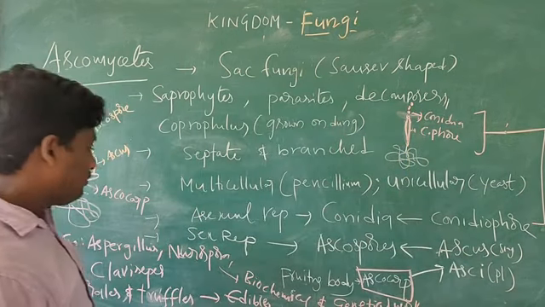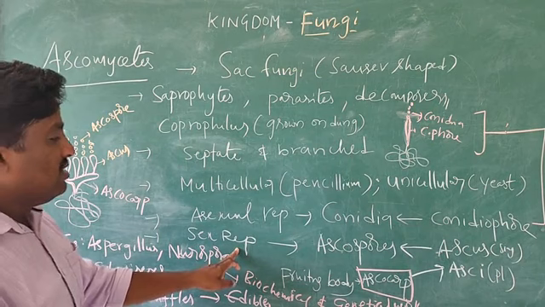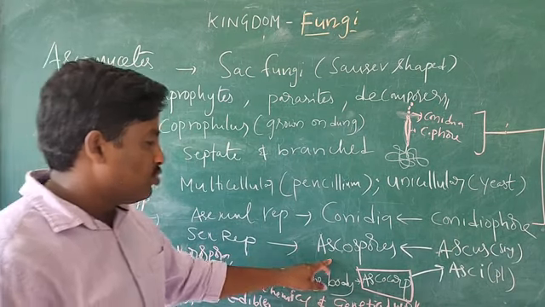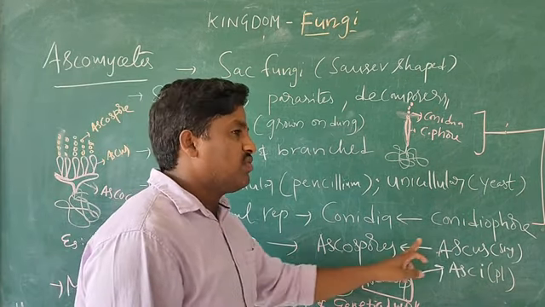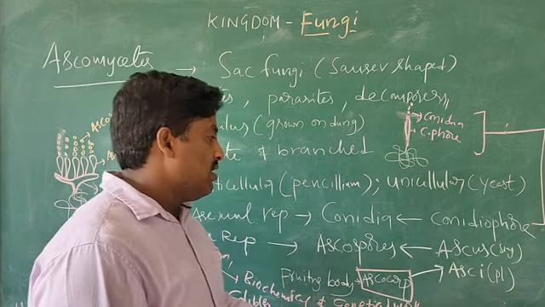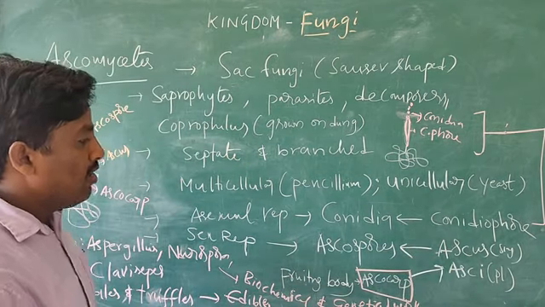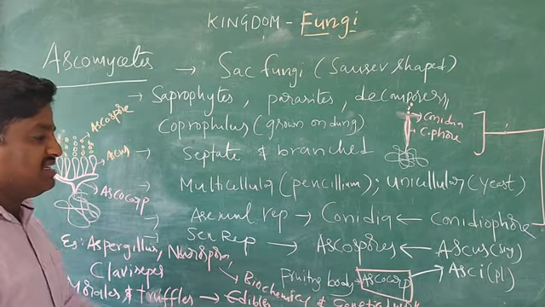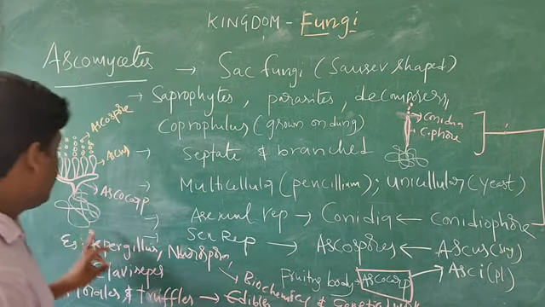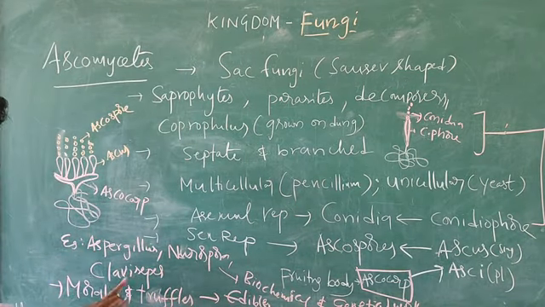And then sexual reproduction leads to the formation of ascospores. These ascospores come from the ascus. The ascus is mainly formed from fruiting bodies such as ascocarp. And examples are Aspergillus, Neurospora and Claviceps.